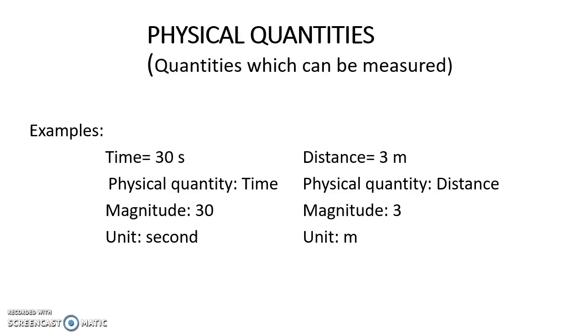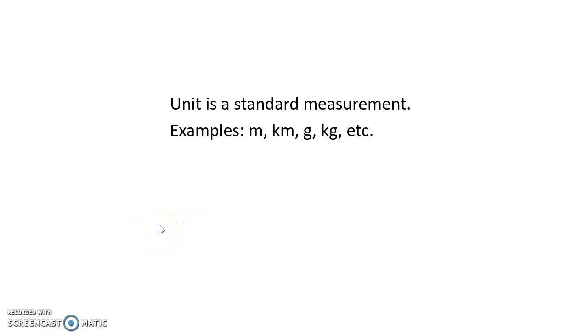Let us understand what we mean by unit. Unit is a standard measurement. When we say 1 meter, it remains the same all over the world. 1 meter for every person measuring will remain the same. So 1 meter is a standard measurement. So meter will be called a unit. 1 kilometer remains the same for everyone around the world. So it is a standard measurement. Hence, kilometer is a unit. Other examples of unit are gram, kilogram, and so on.